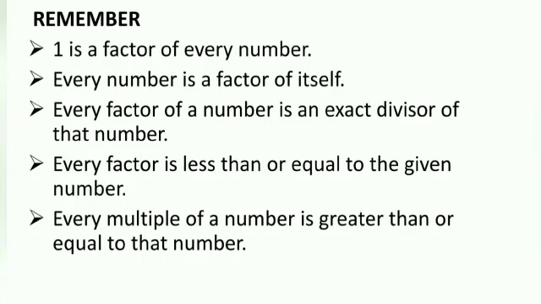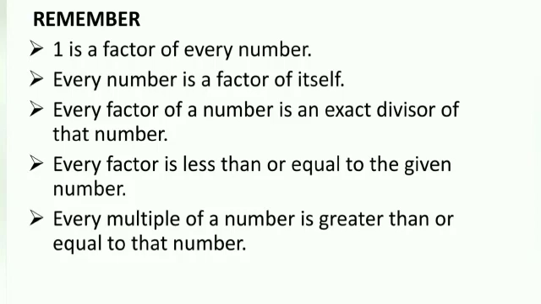Now, 6 is equal to 1 multiplied by 6. 18 is equal to 1 multiplied by 18. So, we can say 1 is a factor of every number. Now 7 we can write as 7 is equal to 7 multiplied by 1. So we can say that every number is a factor of itself.